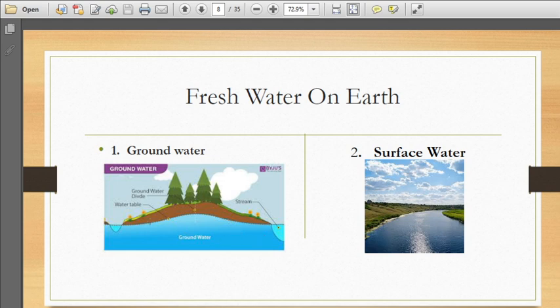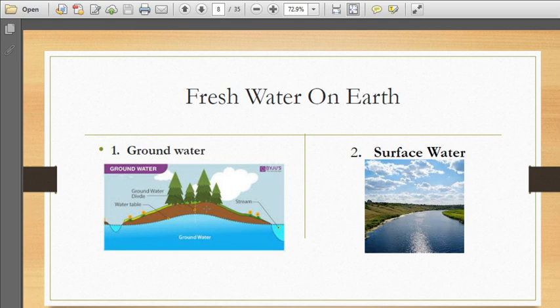It is stored under the ground, so it is known as groundwater. And surface water is the water that we can see with our eyes, like in lakes, rivers, streams, isn't it? So we can see the water on the surface. While in groundwater, we cannot see the water. It is under the ground.